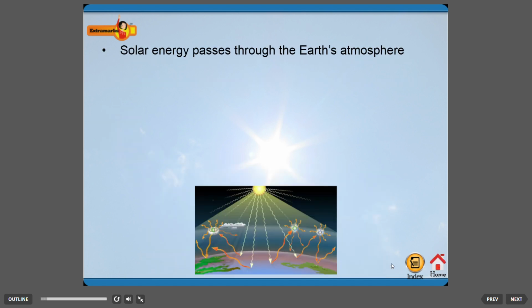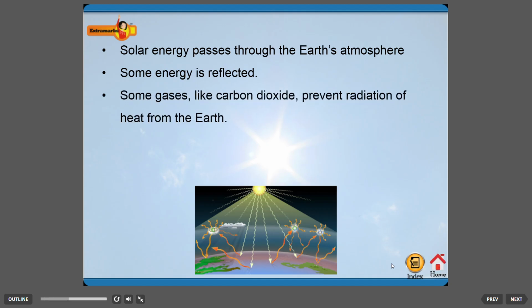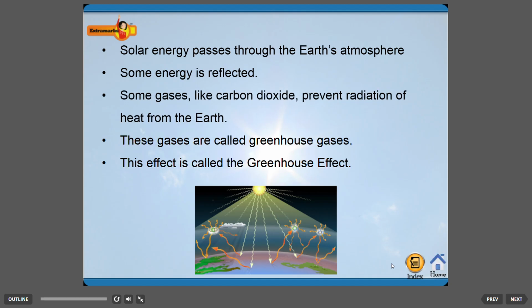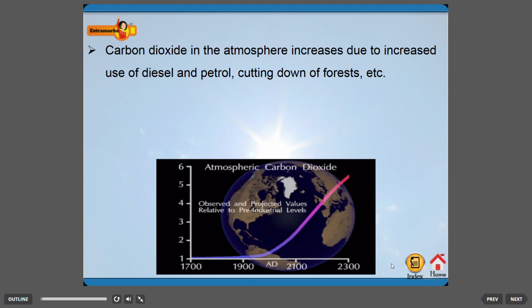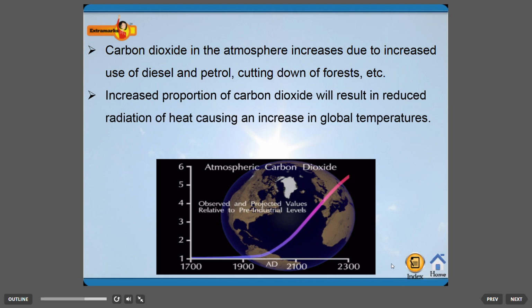Solar energy passes through the Earth's atmosphere. Some energy is reflected. Some gases, like carbon dioxide, prevent radiation of heat from the Earth. These gases are called greenhouse gases. This effect is called the greenhouse effect. Carbon dioxide in the atmosphere increases due to increased use of diesel and petrol, cutting down of forests, etc. Increased proportion of carbon dioxide will result in reduced radiation of heat, causing an increase in global temperatures. This results in global warming.